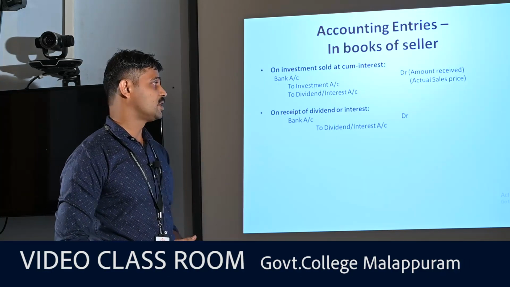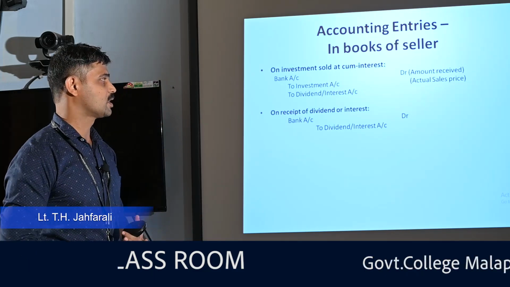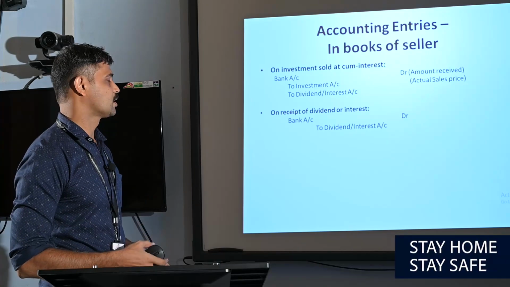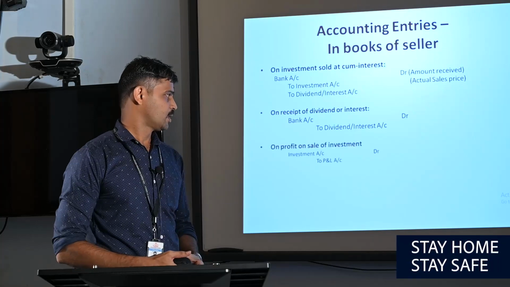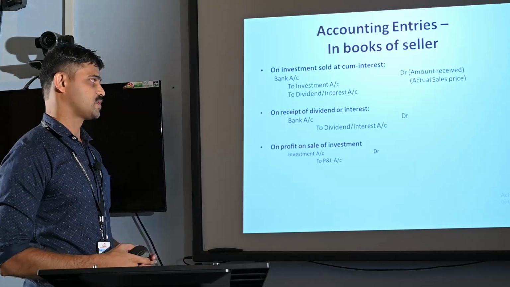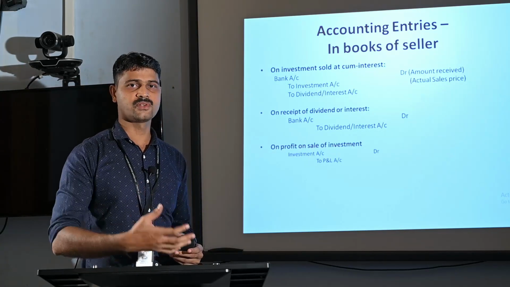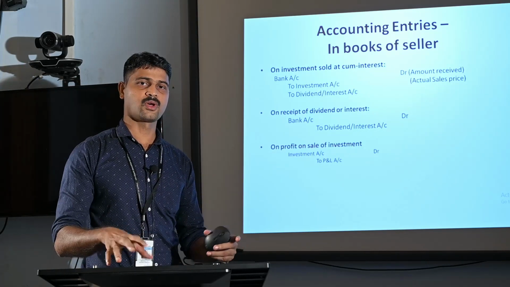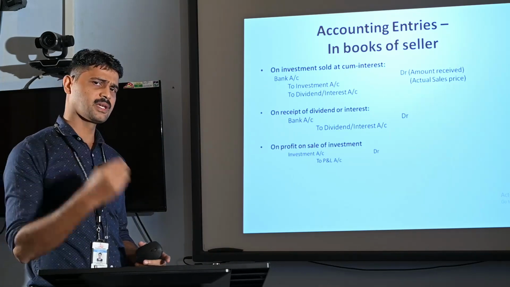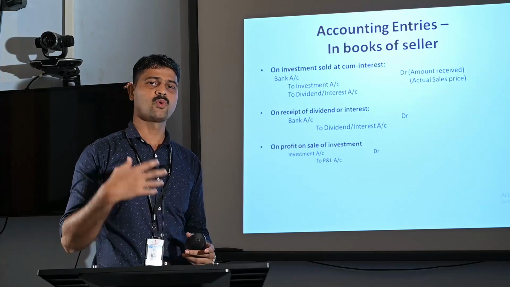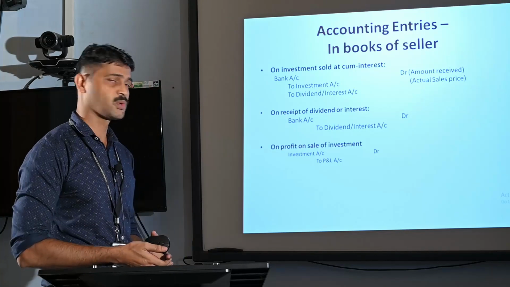On receipt of dividend or interest, while receiving any interest or dividend on the investment, the accounting entry is bank account debtor to dividend or interest account. On profit on sale of investment, while selling an investment, there may be either profit or loss or no profit or loss. These are the situations. If there is any profit on sale of investment, simply we can say if the selling price of investment is more than that of the purchase price of investment, automatically there will be some profit on sale of investment.